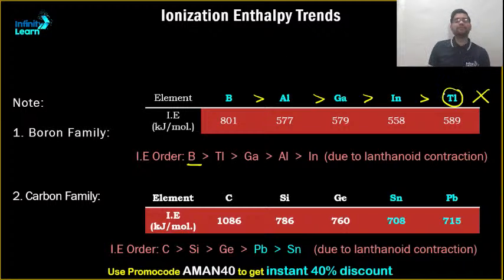From boron, what directly comes is thorium. Why thorium? Because thorium consists of filling of f orbital, and d orbital as well. And d and f orbitals have a very poor shielding effect.